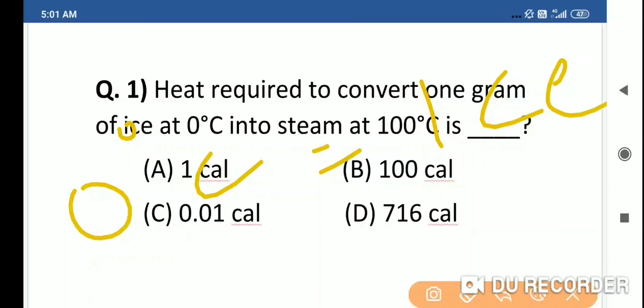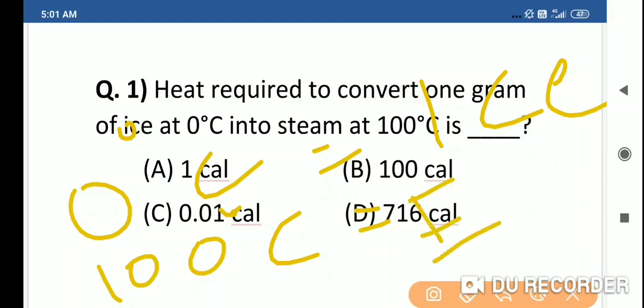And at 100 degrees Celsius, water is fully boiled and then evaporates, and it means its evaporation started.